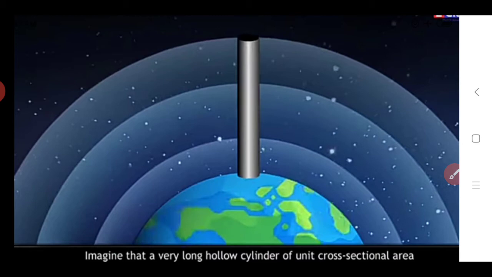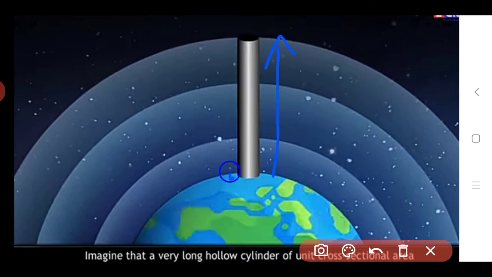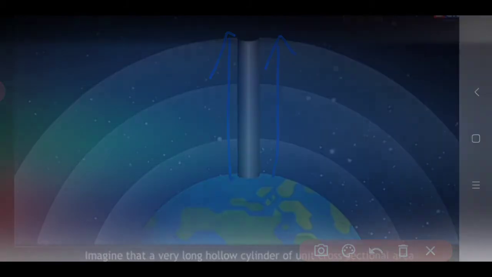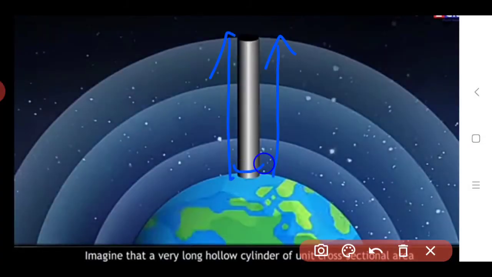So here you imagine a very long hollow cylinder. It is a long hollow cylinder, extended from the earth's surface towards the atmospheric layer. We imagine such a long hollow cylinder having unit cross-sectional area, which means the area of this cylinder is the unit area, that is, one unit cross-sectional area. What is the area? It is 1.